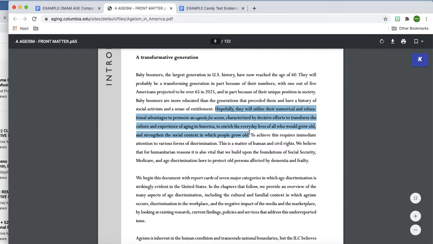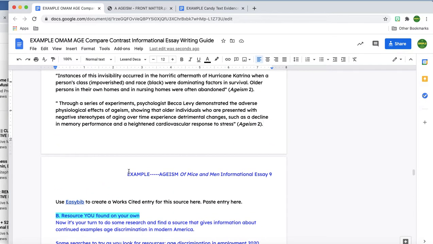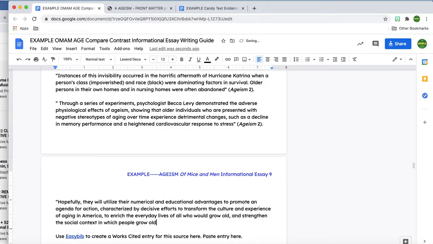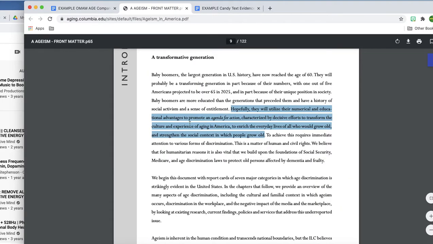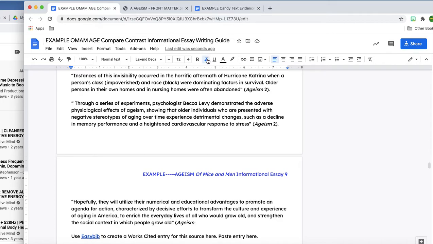So I'm going to actually copy this, but I'm also going to take some notes that aren't a direct quote. So let me go ahead and do this. And once again, I'm going ahead and doing that. Let me look at what page number that was. 9. Don't italicize my number. Oops, 9.